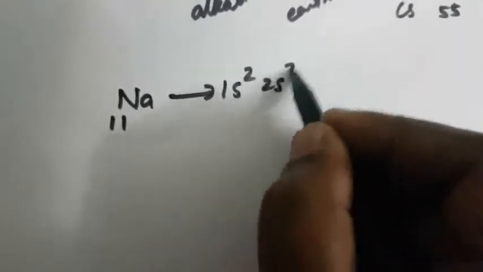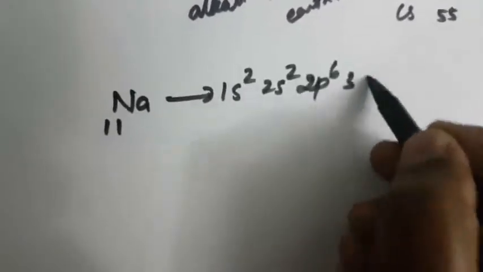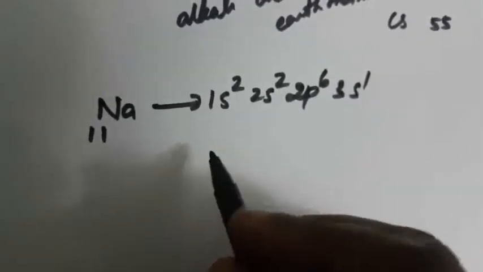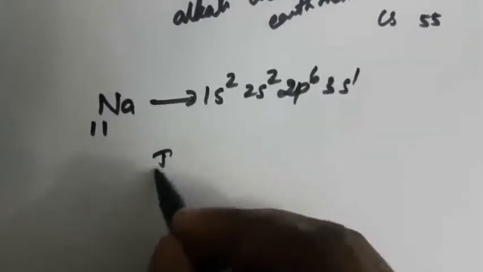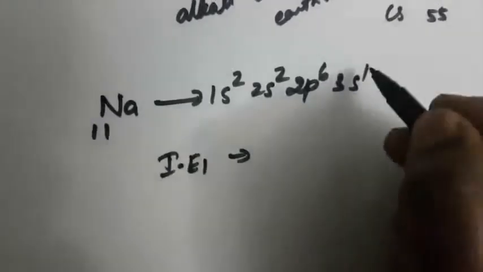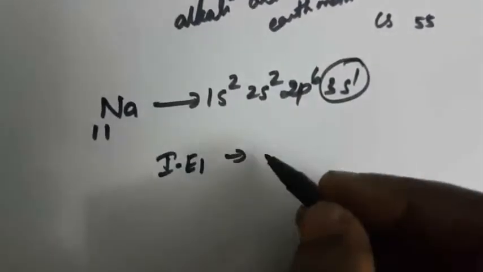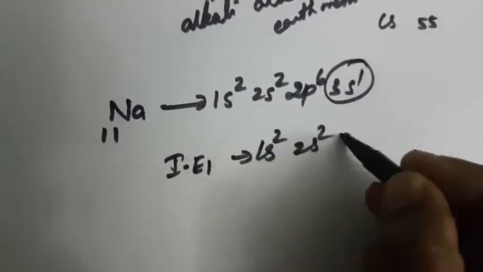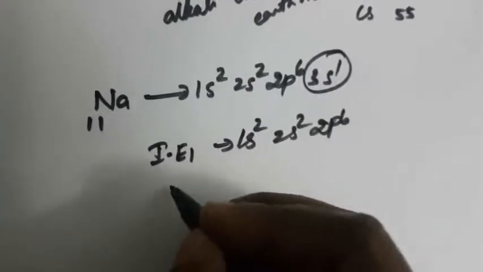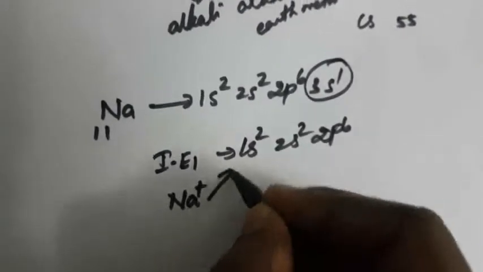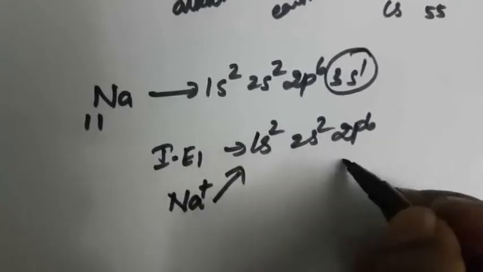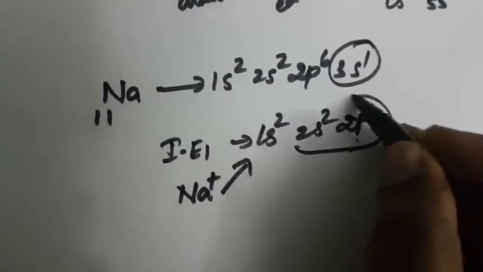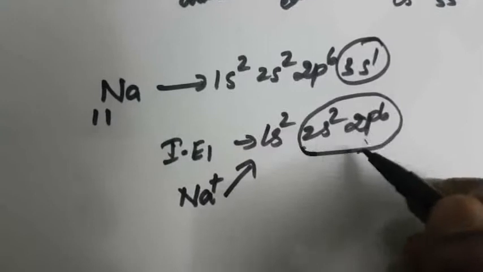Take the second ionization energy. Here is sodium, atomic number 11. What is the electronic configuration? 1s2, 2s2, 2p6, and 3s1. Okay, so this is sodium. For ionization energy 1, we remove the electron in the outermost shell. So what is the electronic configuration then? 1s2, 2s2, 2p6. The Na+ ion contains this electronic configuration, so the outermost shell has an octet of 8 electrons. This is the stable electronic configuration.